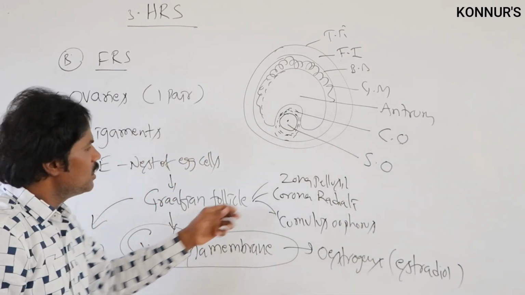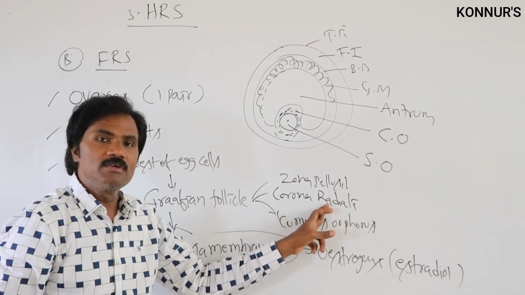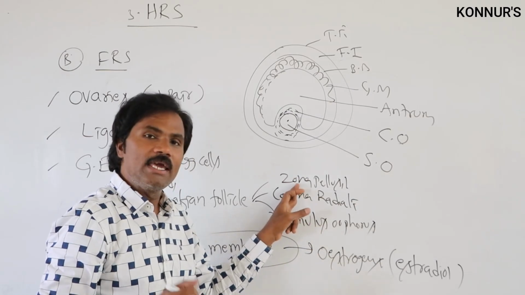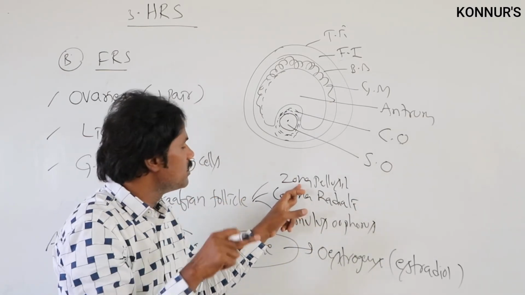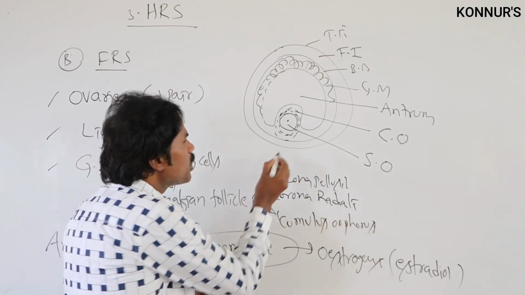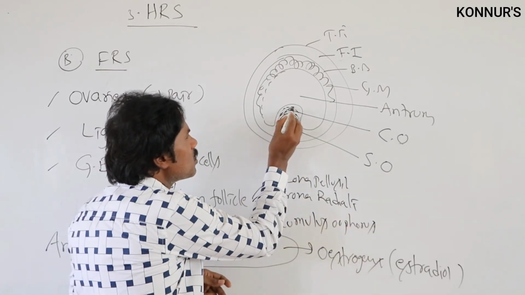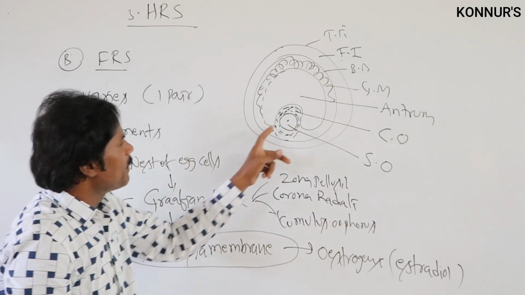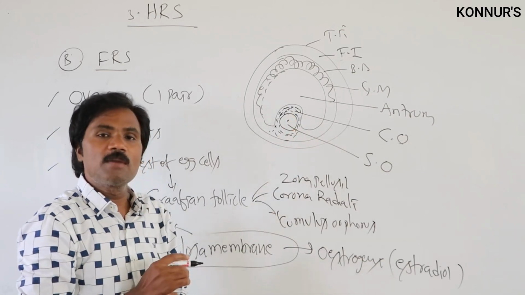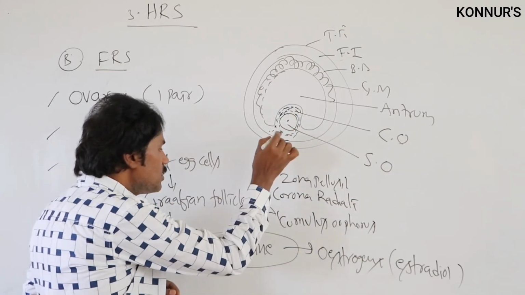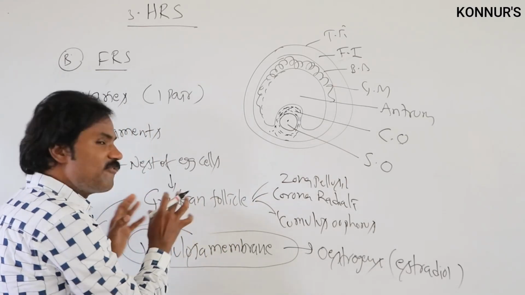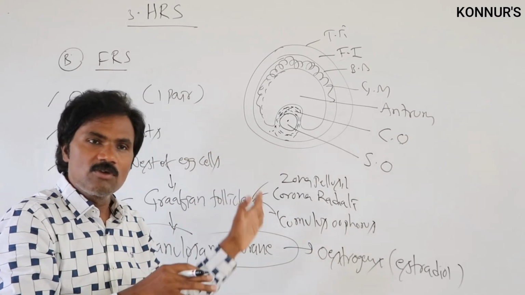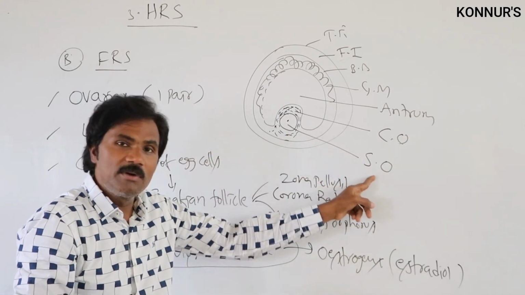Apart from this, the corona radiata is cellular, and the zona pellucida is acellular. Along with this, the cumulus oophorus is present between the zona pellucida, the granulosa membrane, and the secondary oocyte. Here the Graafian follicle undergoes meiotic cell division.